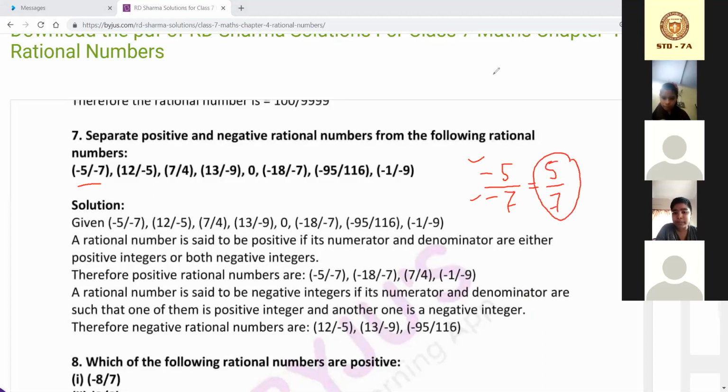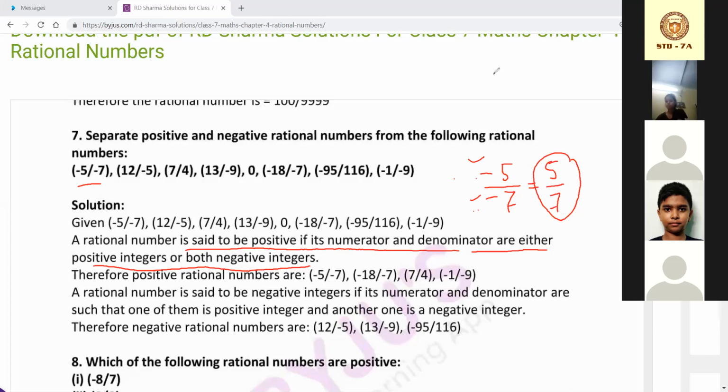That is why they have said a rational number is said to be positive if its numerator and denominator are either both positive integers or both negative integers. Means if both the numerator and denominator have the sign of minus, then it will be a positive rational number. And if only one of them, either denominator or numerator, is negative, it will be a negative rational number. Is it clear to all of you?